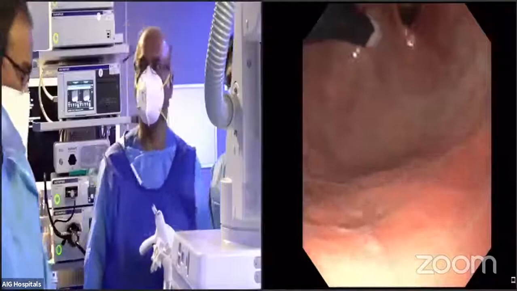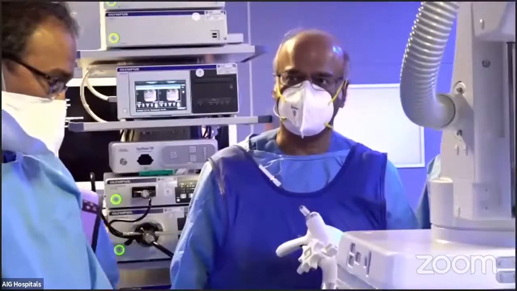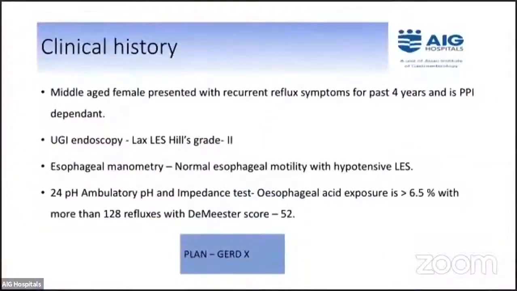We earlier showed a very simple procedure for reflux. We are now coming to a little more complicated procedure. This procedure is called GERD-X. And before that, we'll have the patient's history. So this is a female patient who also has a very abnormal 24-hour pH. The difference between that patient and this patient is that although Hill's grade 2 is there, pH is abnormal, this patient has a volume reflux. That is, she's feeling acidic sensation in the night, which usually sometimes wakes her up and she gets cough also. So it's a volume reflux. So the procedure for her is going to be different.